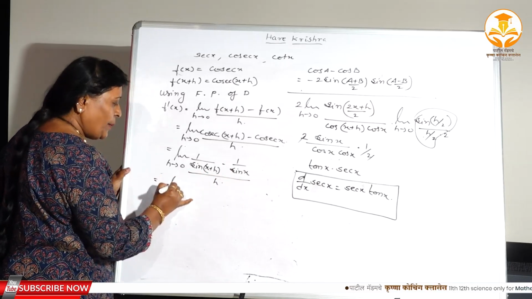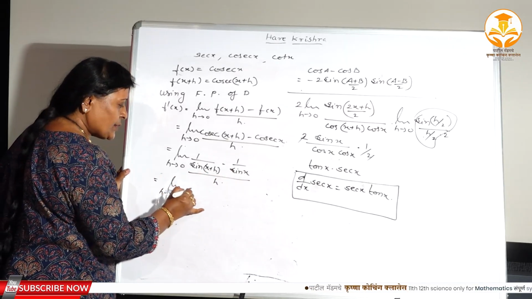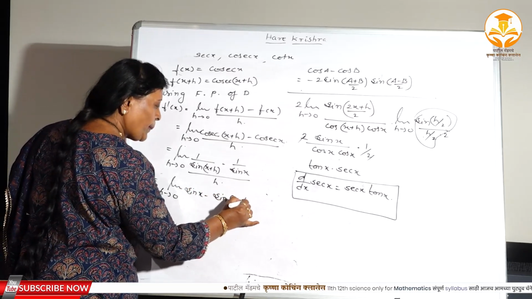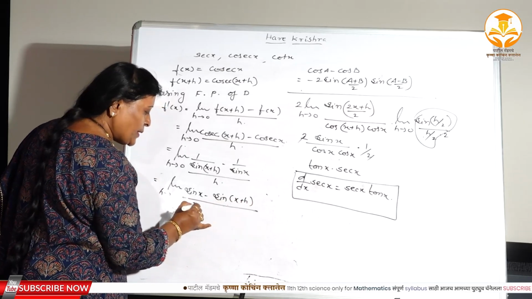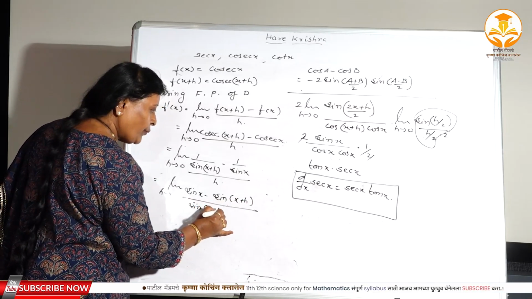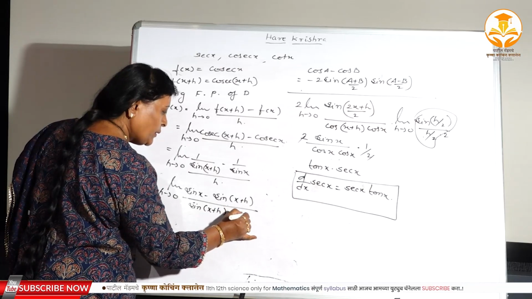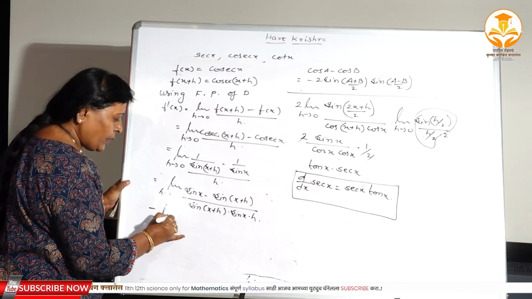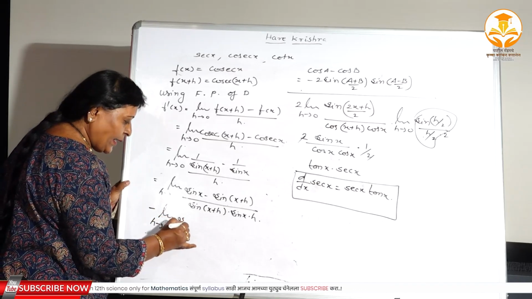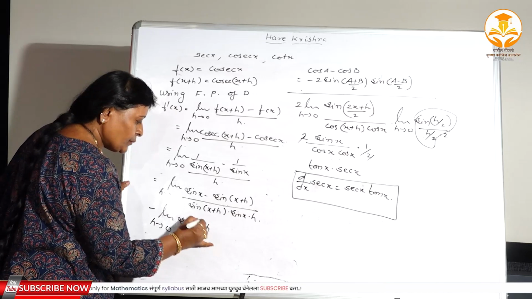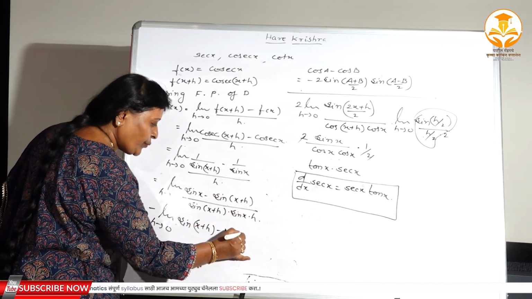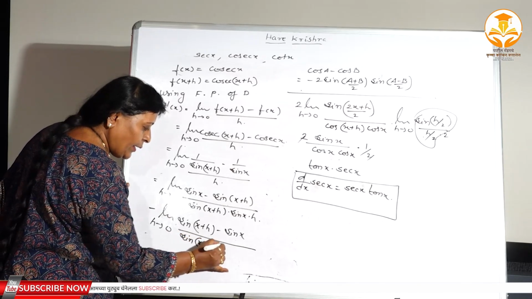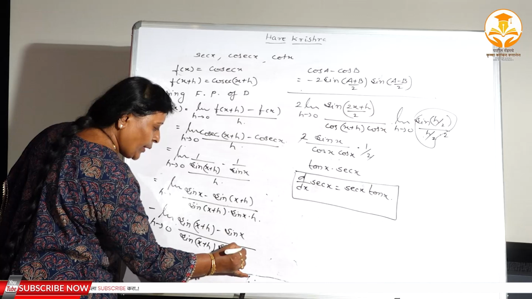Here again limit h tends to 0, sin x minus sin (x plus h), divided by sin (x plus h) into sin x into h. Again, this angle is bigger, so I will take the minus sign common. Limit h tends to 0, sin (x plus h) minus sin x, divided by sin (x plus h) into sin x into h.